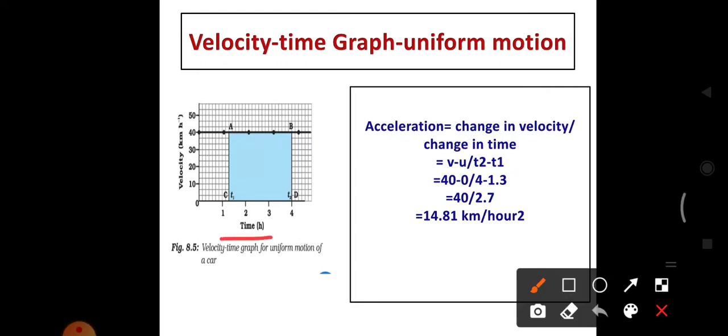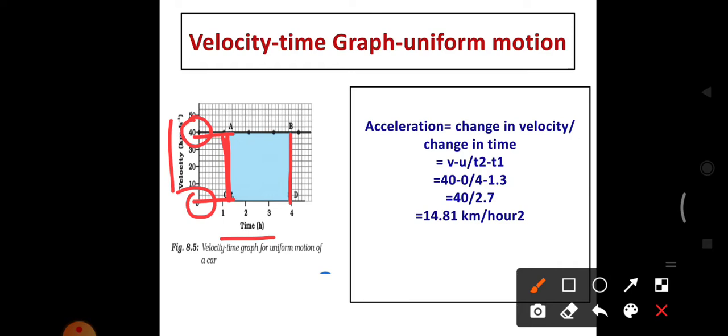And see here, this is a velocity time graph. So I chose 2 points on the line, and see the velocity is 40 and the initial velocity is 0. So 40 is the final velocity and this is the initial velocity.